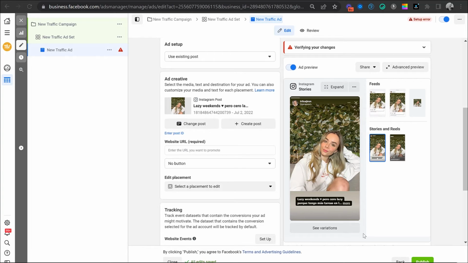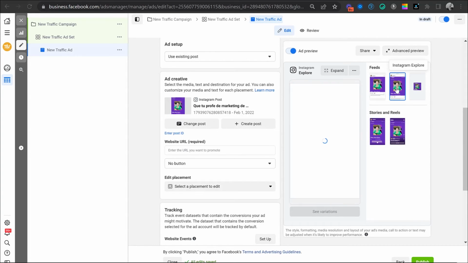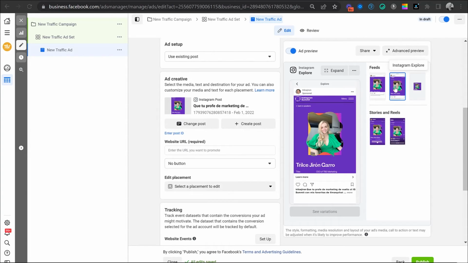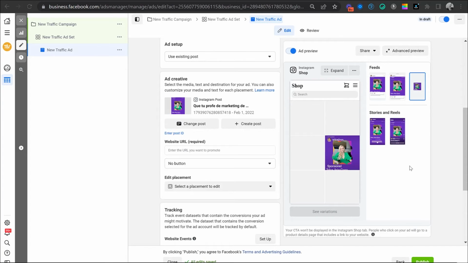And when you are using a post that you have already posted, you can't really edit the story version. So you either select a reel that does not have copyrighted music, or you select a post that does not look cropped, such as this one. Due to the very solid color in the background, it does not seem like it was cropped. It actually does seem like a story version of the post. And it is going to look reasonably well in both Explore, Feed, Reels, and Instagram Shop.